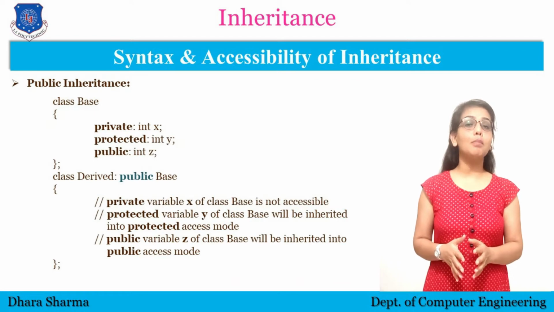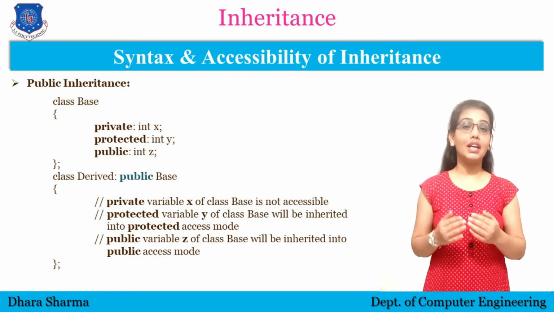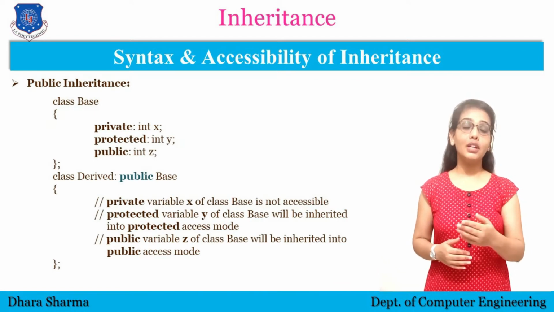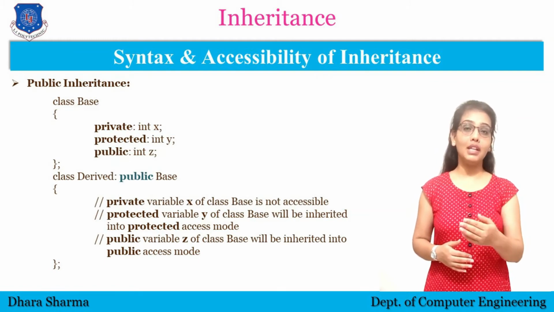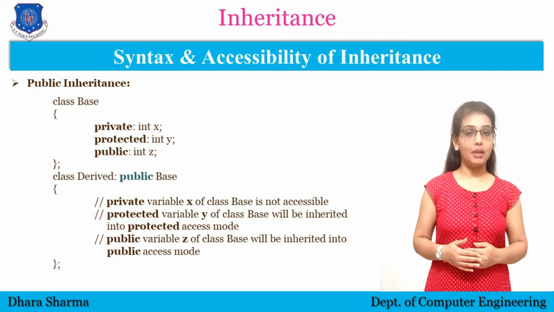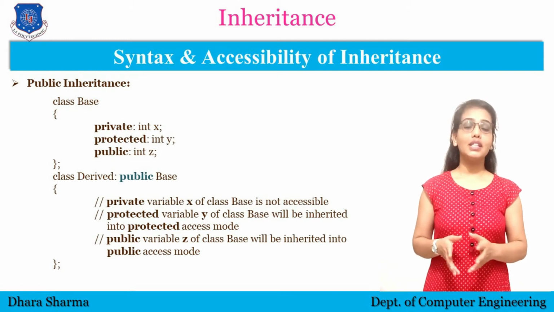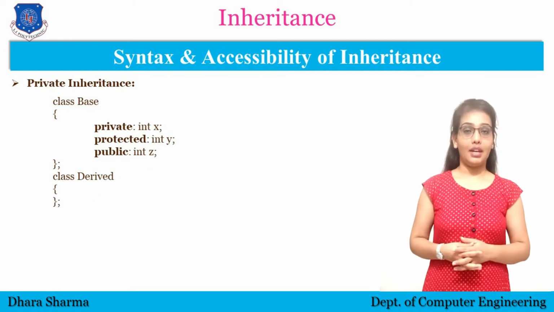So when we are using public inheritance, private data cannot be inherited. Protected data will be inherited into protected mode. Public data will be inherited into the public mode. Now let's understand private inheritance.